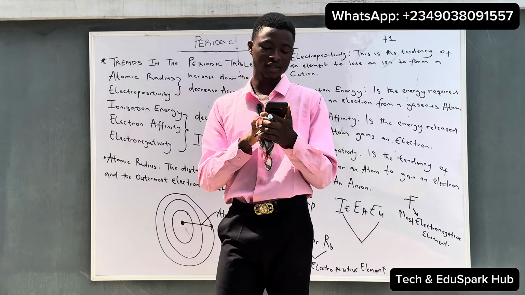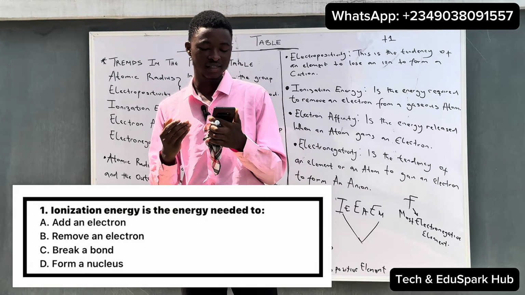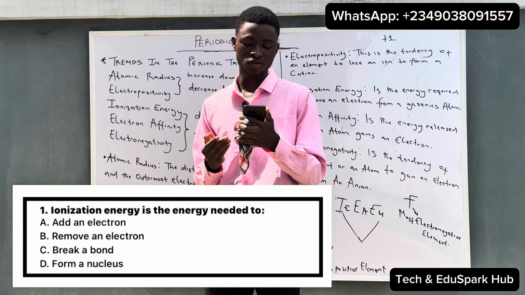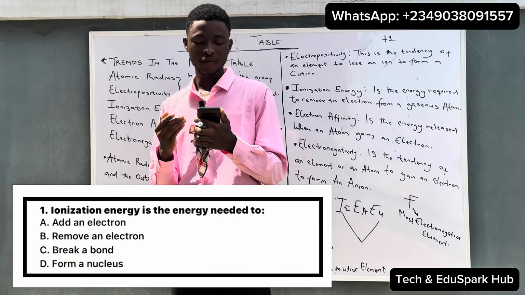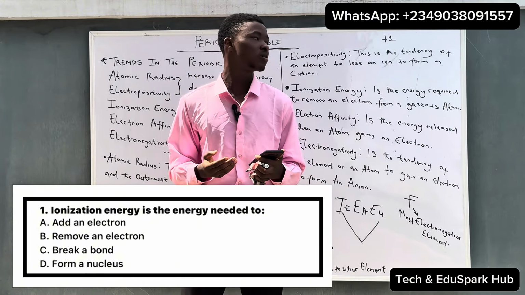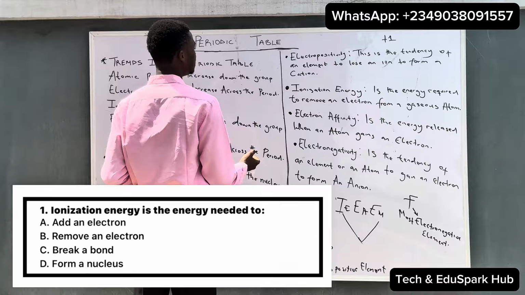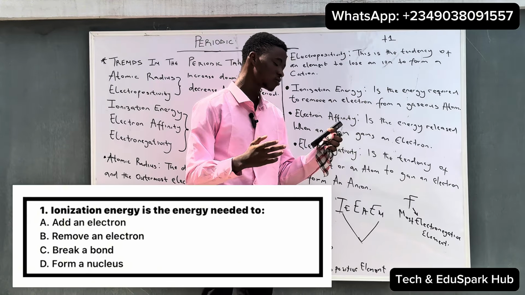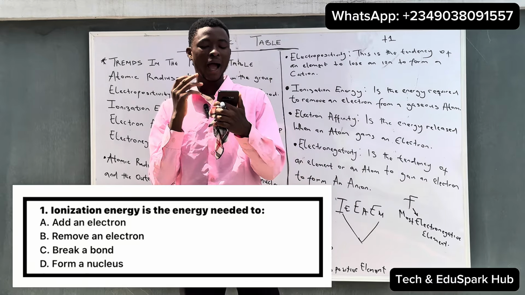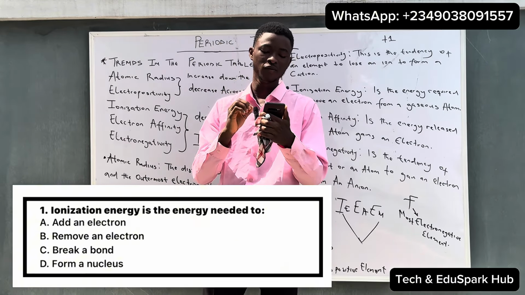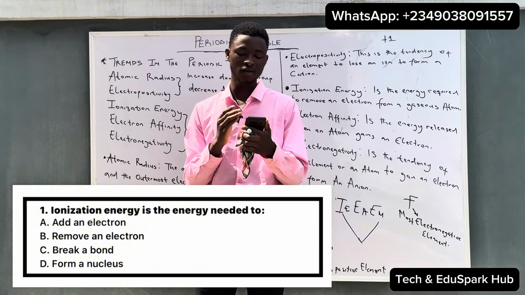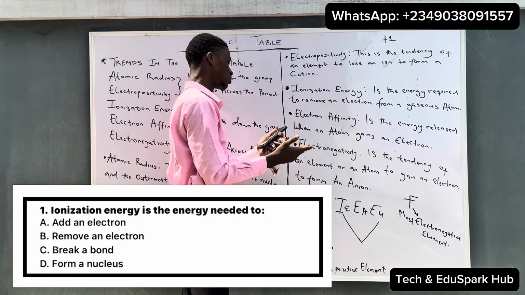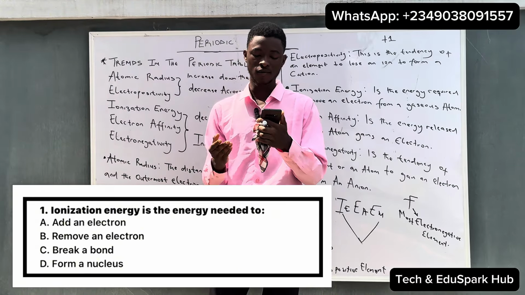Another question says that ionization energy is the energy needed to: A, add an electron; B, remove an electron; C, break a bond; D, form a nucleus. From the definition, ionization energy is the energy required to remove an electron from a gaseous atom. So option B is correct, because by definition it is the energy required to remove an electron.